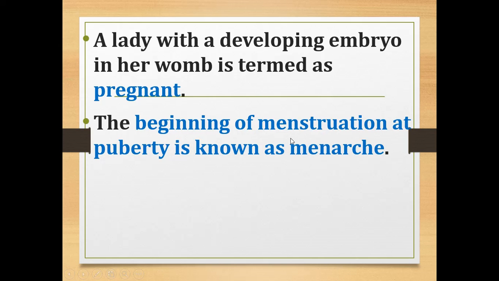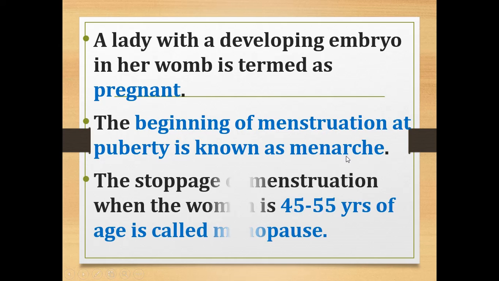The beginning of menstruation at puberty is known as menarche. Once the female attains puberty, there will be menstruation, and the starting stage is called menarche. At the age of 45 to 50 years, there will be a stoppage of menstruation.